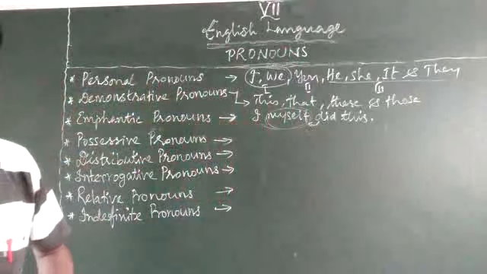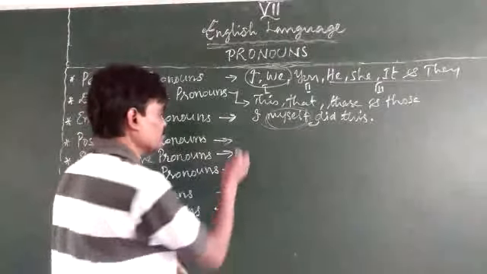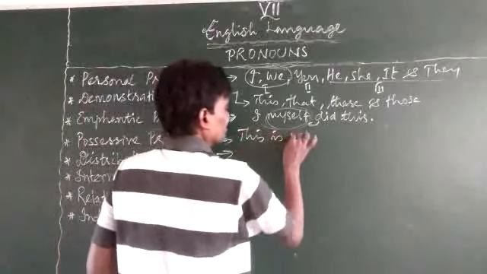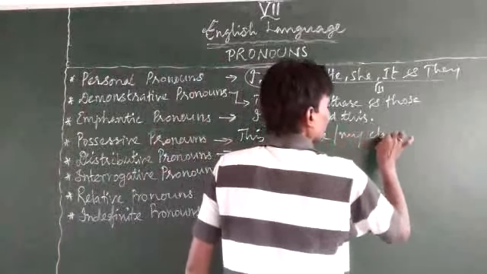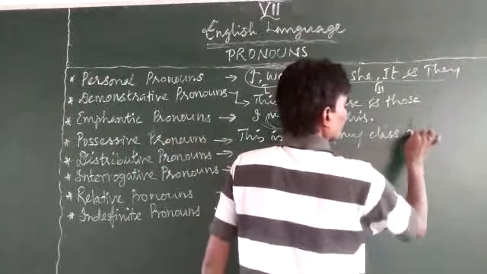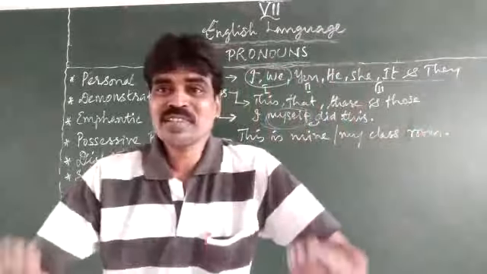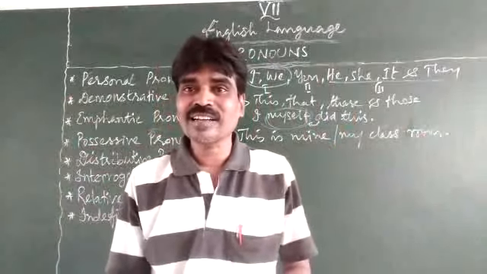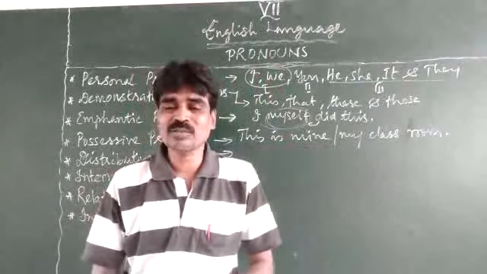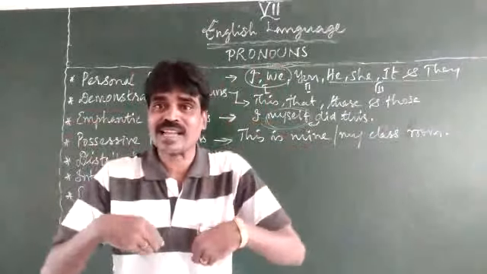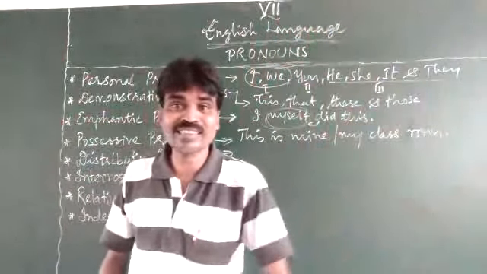Next, the possessive one. This is my classroom. So this is mine, or my classroom. Not yours. It is mine. So we are possessing ourselves. Right? We do not want to give any other to take rights. So we are simply saying that it is my class. That is yours. That is hers. That is theirs. Something like that.